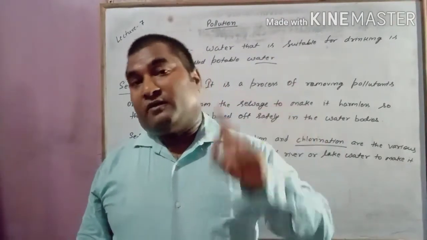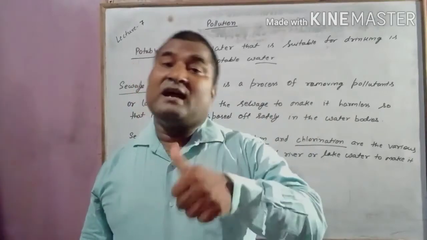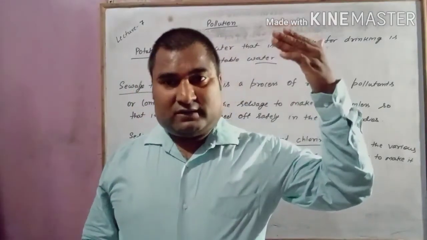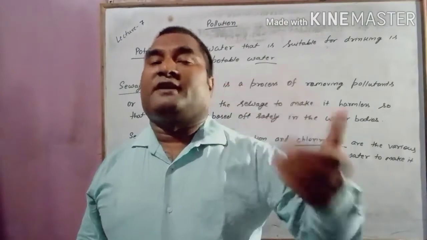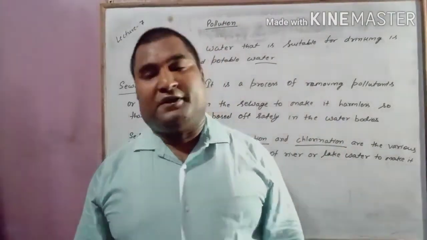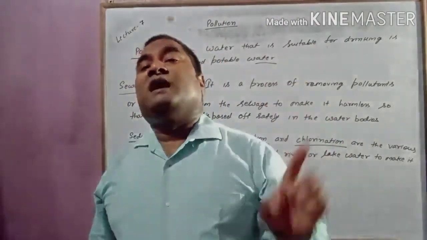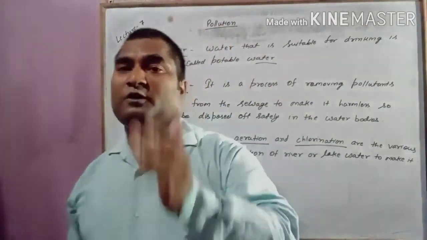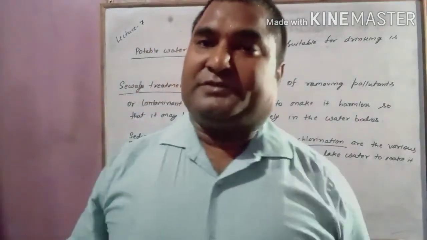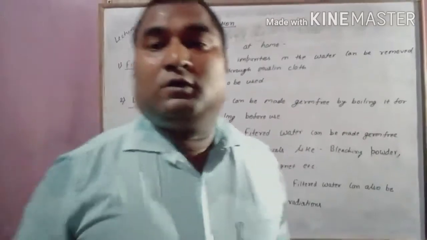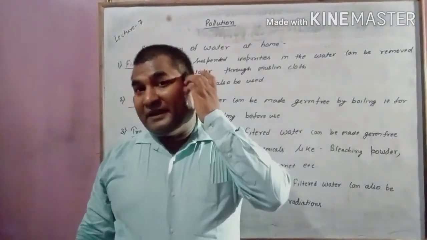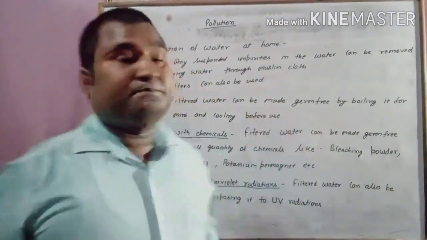This was for killing the germs, and the first step was filtration, means removing insoluble impurity. So filtration is common, and after that you can go for boiling, chlorination or UV treatment. Okay, so whatever I have explained just now is there.